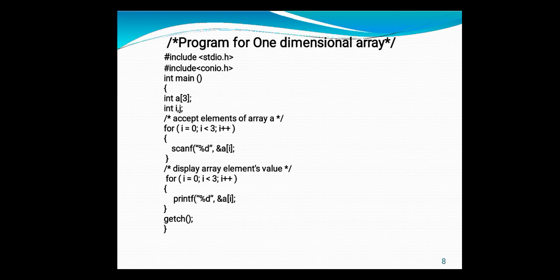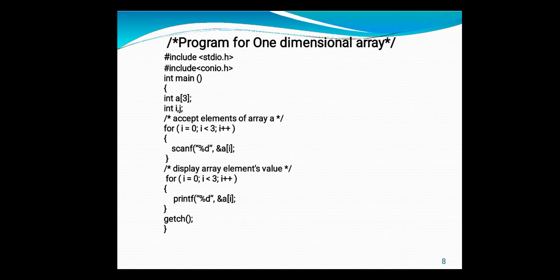Now I want to accept 3 elements from the user. So I am using the for loop with i = 0; i < 3; i++. That means this loop is executed 3 times for accepting 3 elements from the user. Which statement do we use for taking values from the user? scanf.